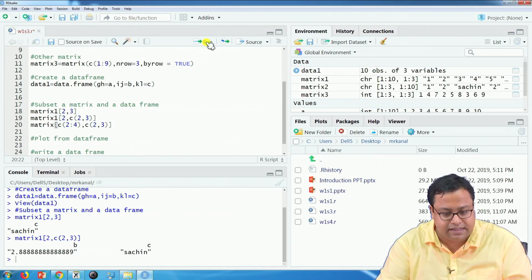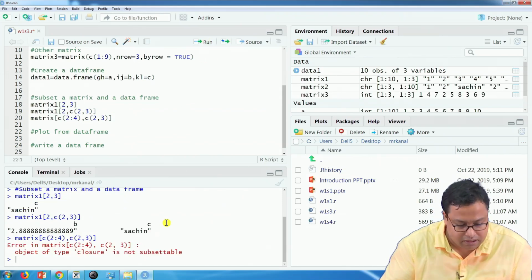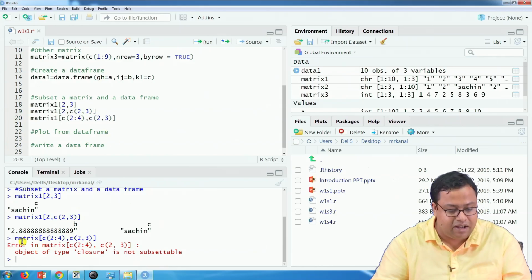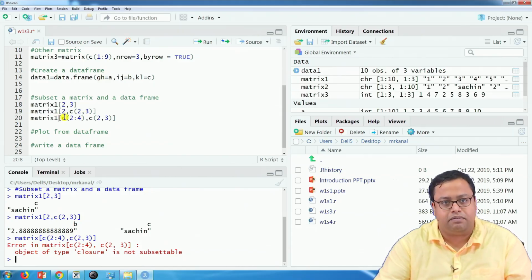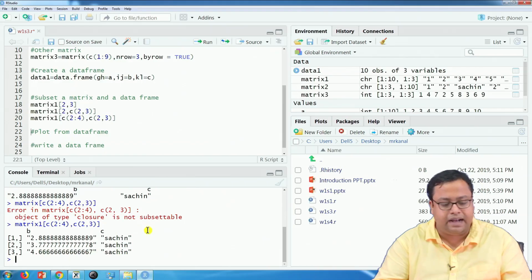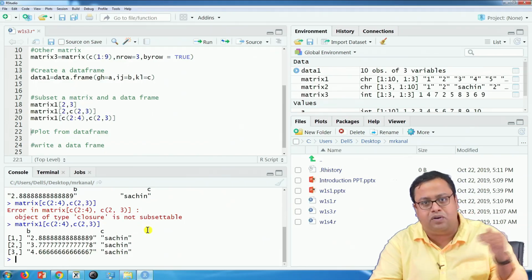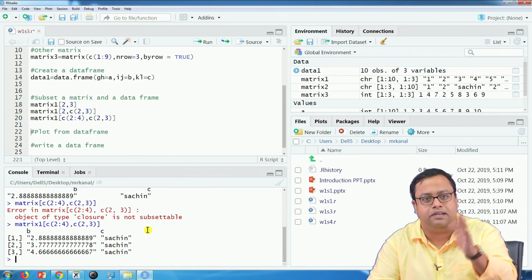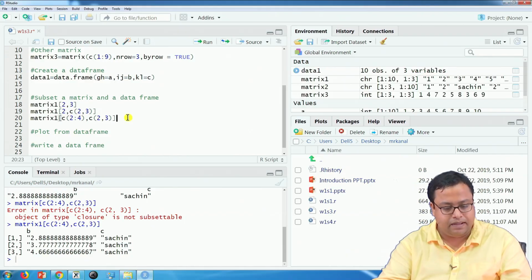If I run this, sorry, it is matrix1, not matrix. So, this is how the error comes. This is a good thing that the error comes. The red error will be written. There was nothing called matrix, there was a matrix1 here. So, if I run this, you will get B, second row, third row, fourth row and second column, third column. That is how you subset it.